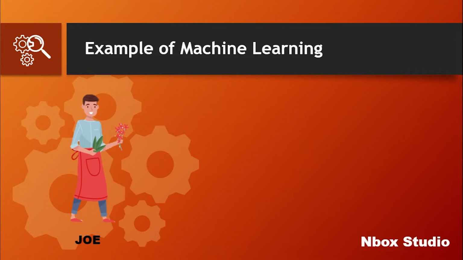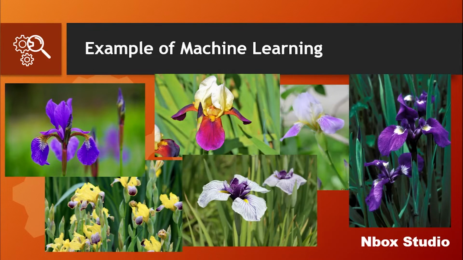Let's see an example to know about machine learning much better. Joe has a bunch of iris flowers and he needs to separate them into each type. For those who don't know, iris is a genus of 260 to 300 species of flowering plants with showy flowers. They can be categorized by the size of the petals and sepals. Joe has to separate the flowers into different types. So he checks each flower one by one and it takes a long time. But what if Joe has a lot of iris plants? It is hard to separate them, right? So that's where machine learning comes in.